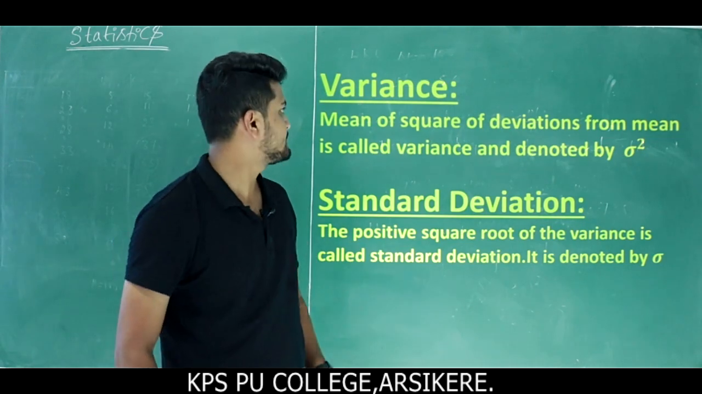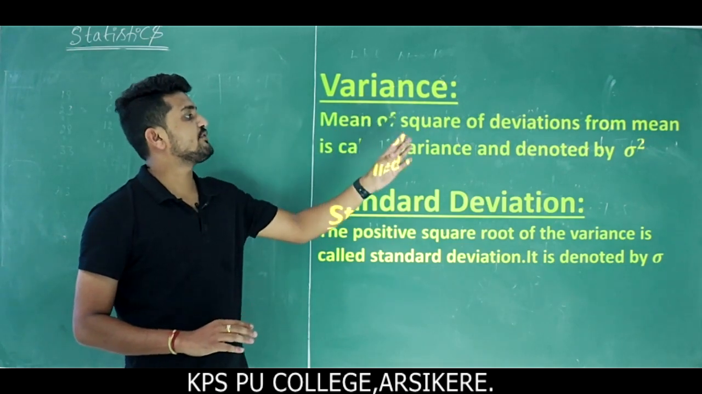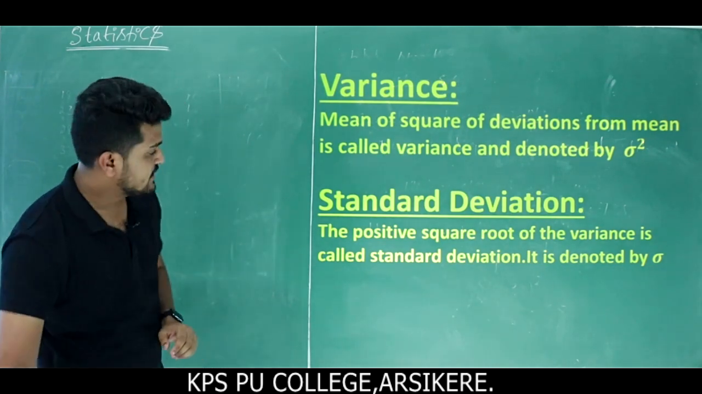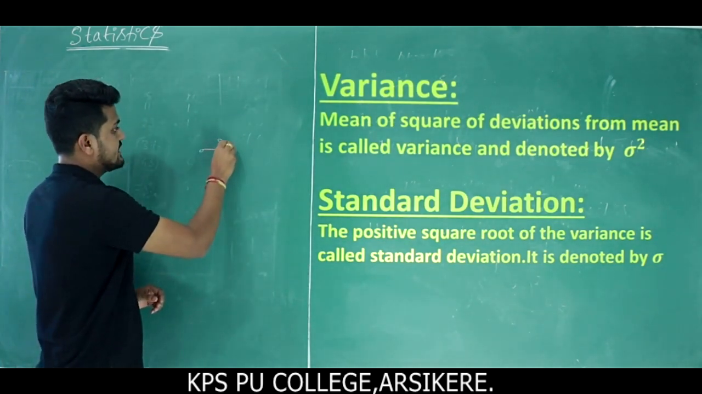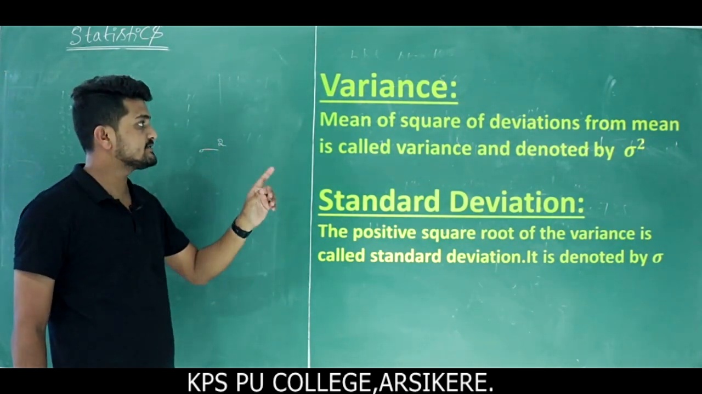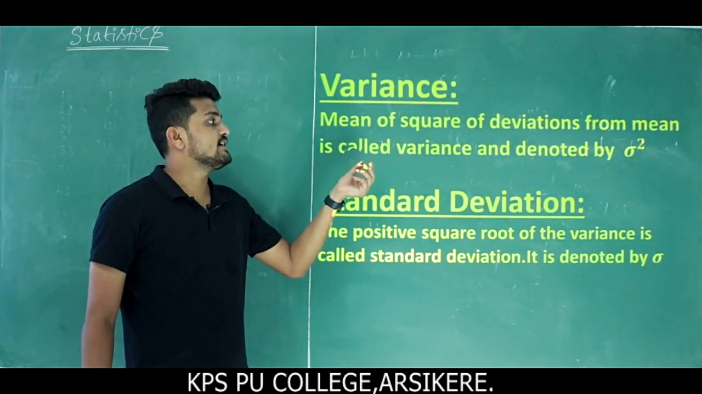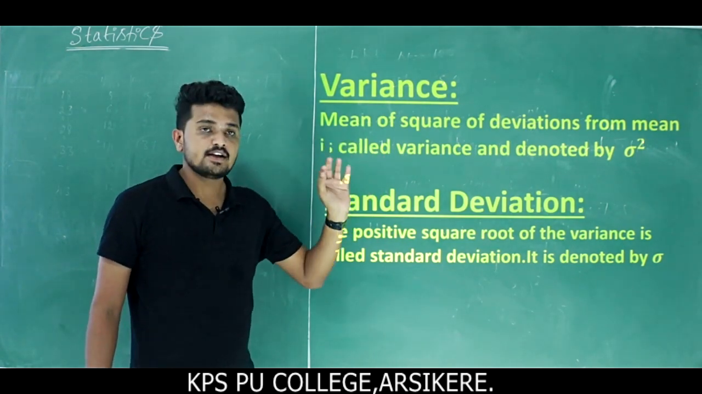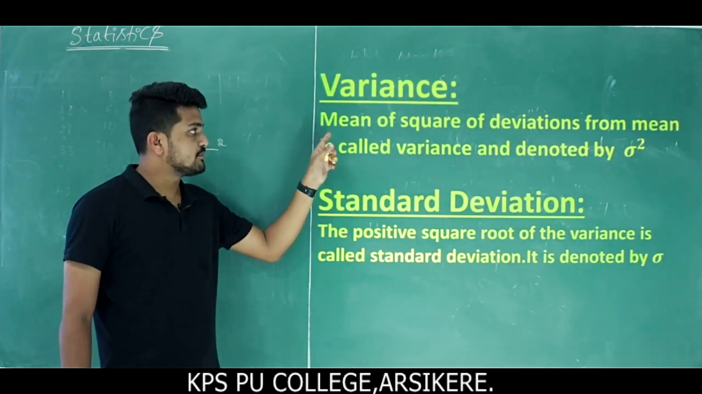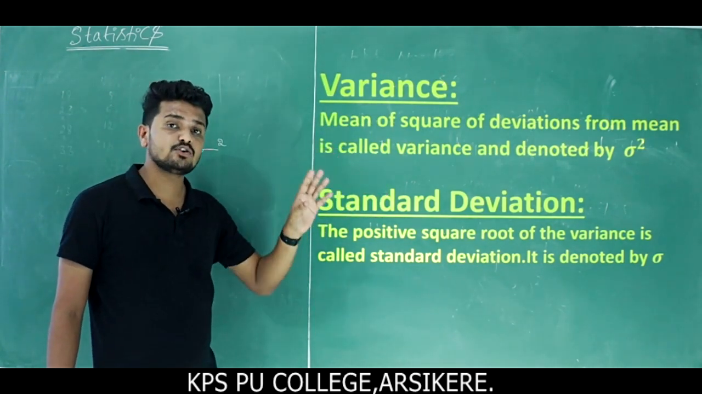Next concept, variance. So what is variance? What is the definition of variance? The mean of the square of the deviation from the mean is called variance and it is denoted by sigma square. So we denote variance by sigma square. This is the definition for you. When you solve problems you will understand it, as some terms come up here.